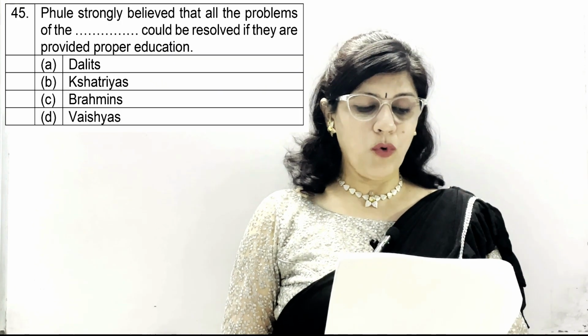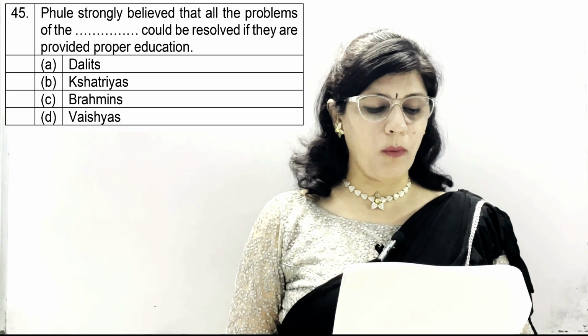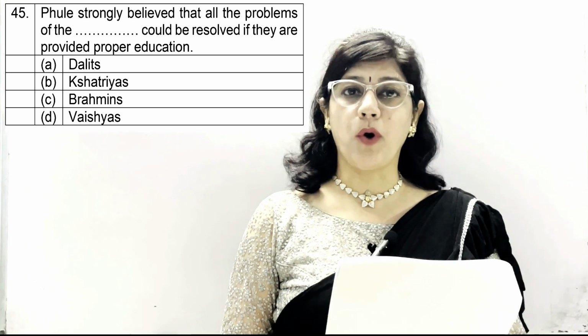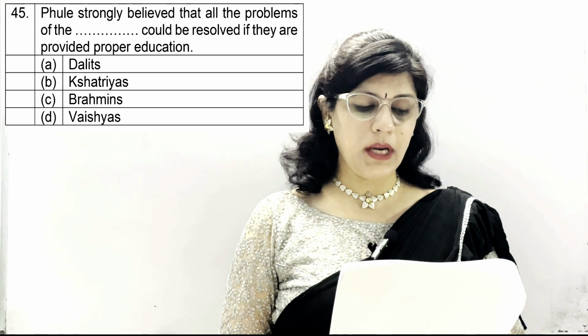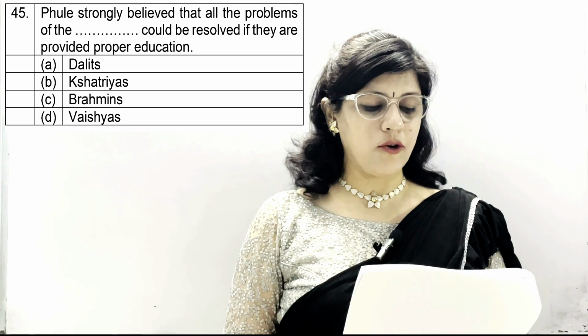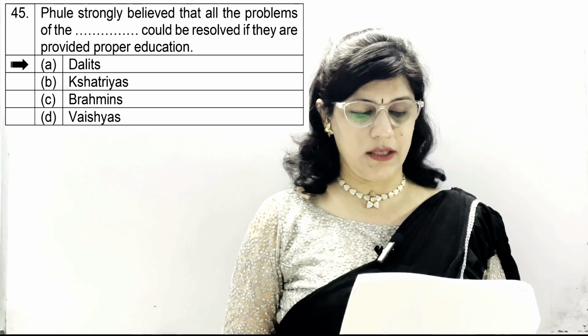Banerjee. Question number 45. Phule strongly believed that all the problems of the dash could be resolved if they are provided proper education. Option A, Dalits, B, Kshatriyas, C, Brahmins, and D, Vaishyas. And option A is correct, which is Dalits.